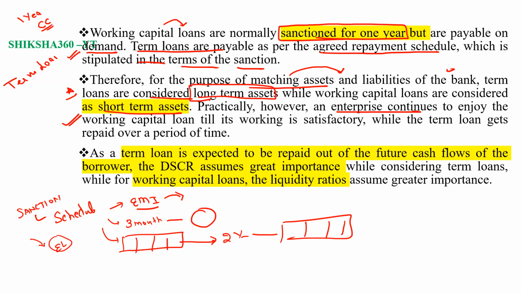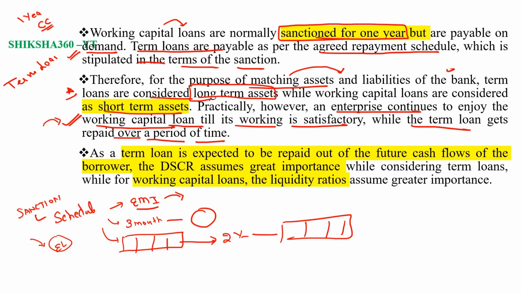Practically, however, an enterprise continues to enjoy the working capital loan till its working is satisfactory. When the working of the firm is satisfactory, you can continue your working capital loan, while the term loan gets repaid over a period of time.